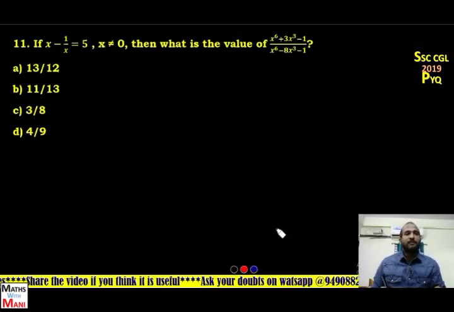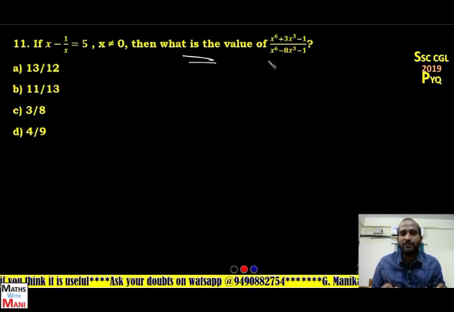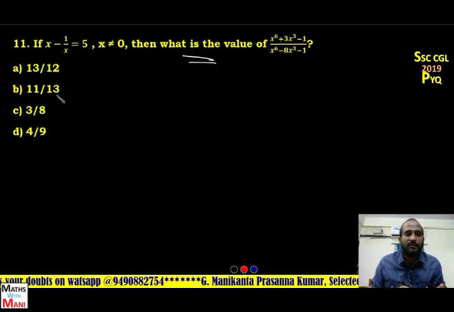Let's see the 11th one. If x minus 1 by x is equal to 5 and x not equal to 0, then what is the value of x to the power of 6 plus 3x cube minus 1 by x to the power of 6 minus 8x cube minus 1? And the options are 13 by 12, 11 by 13, 3 by 8 and 4 by 9.